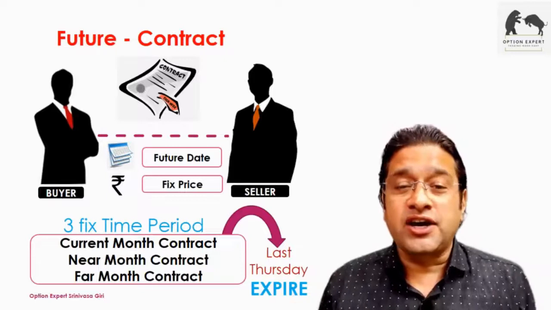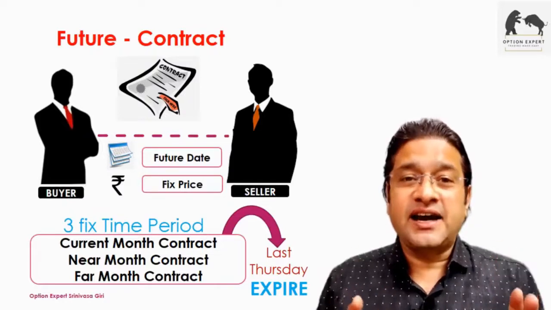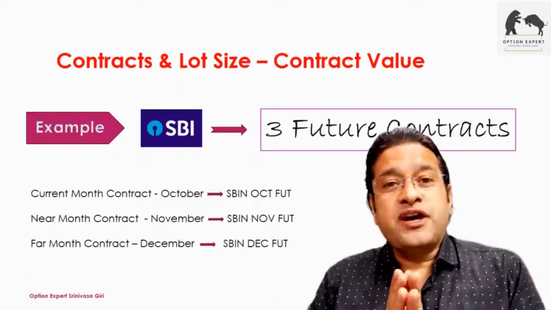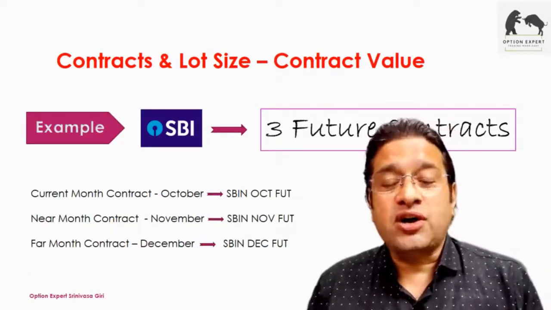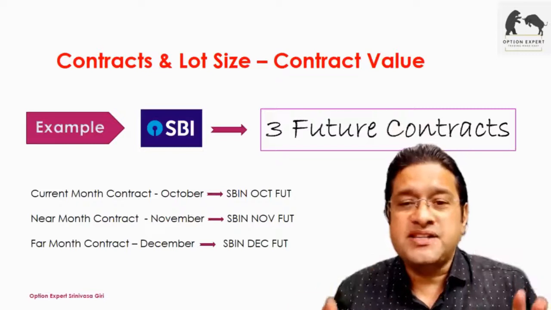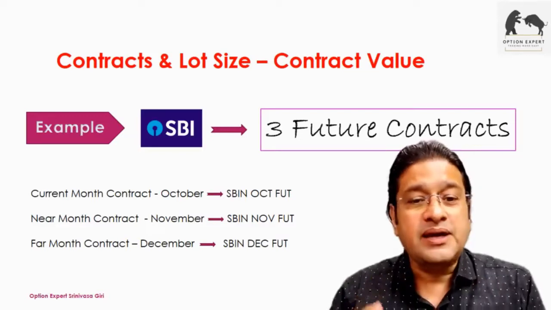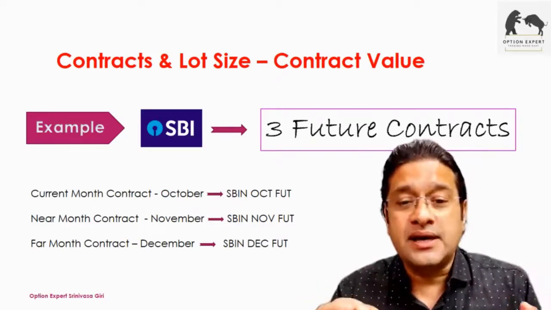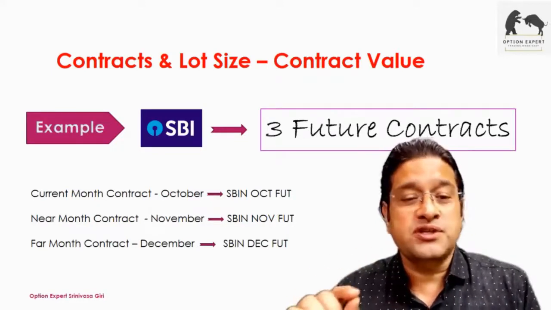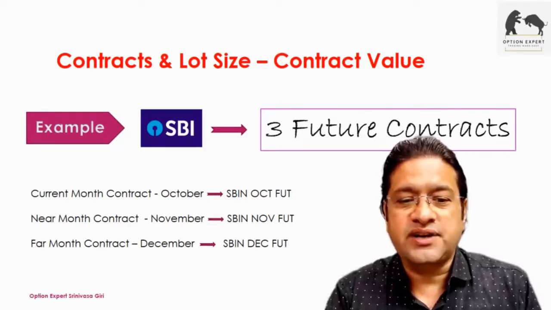So the first key learning here is that it's a contract between two people. There is a fixed price and a date which they've agreed on. The date of expiry is the last Thursday of every month. As we understood earlier, these contracts will have a lot size and a contract value. Now, how do we understand this? I would like to take the example of SBI, State Bank of India, which we all understand very easily. The current month contract is named like this: SBIN is the code, October FUT, which means State Bank of India October futures. Similarly, November and December. This is how you will be able to search for these contracts on your trading screen.